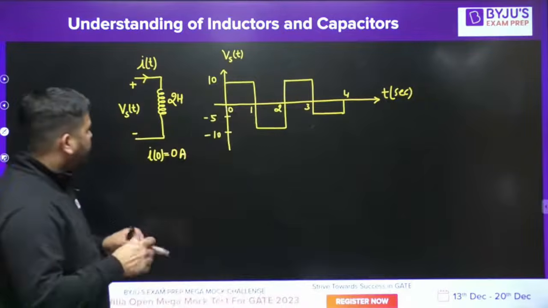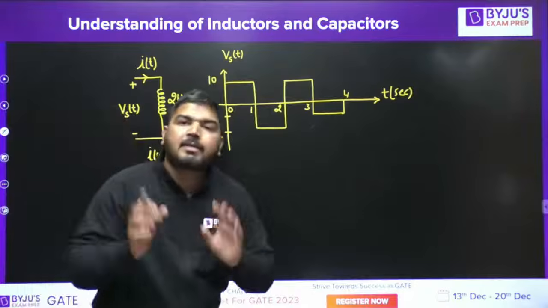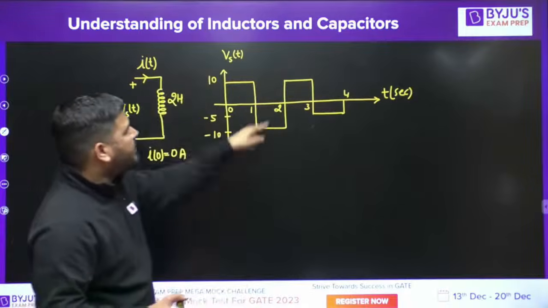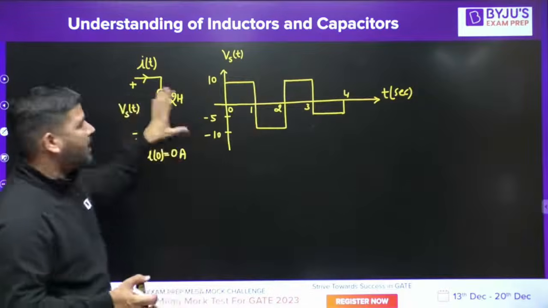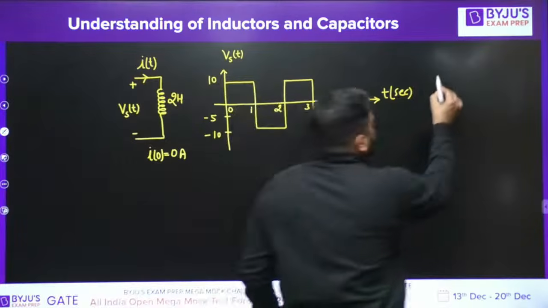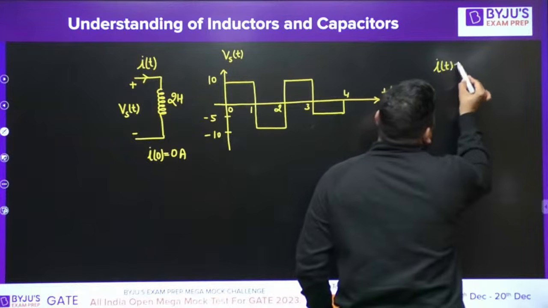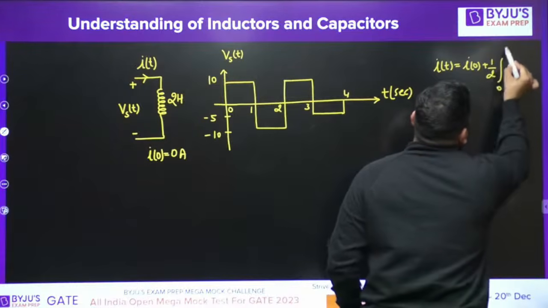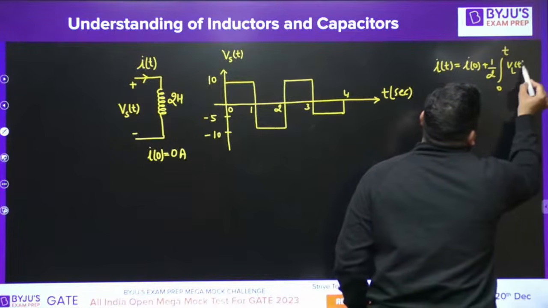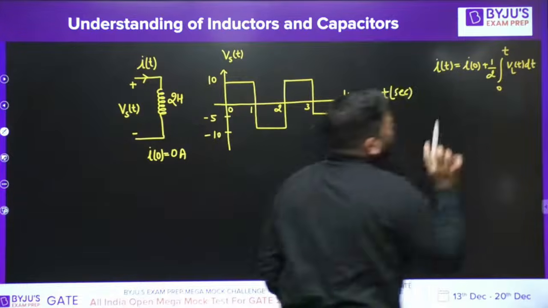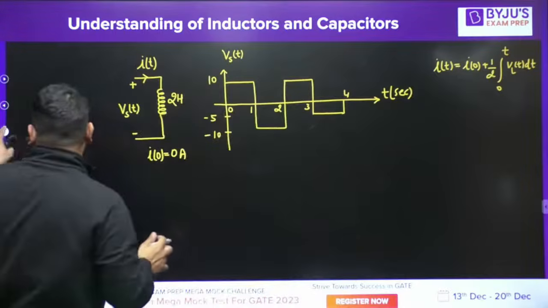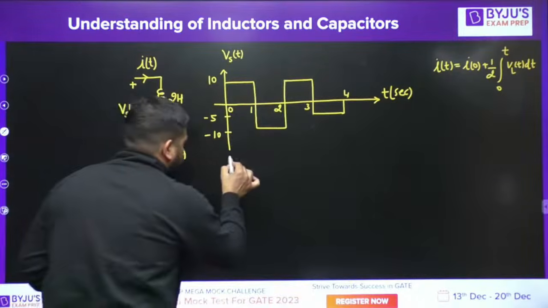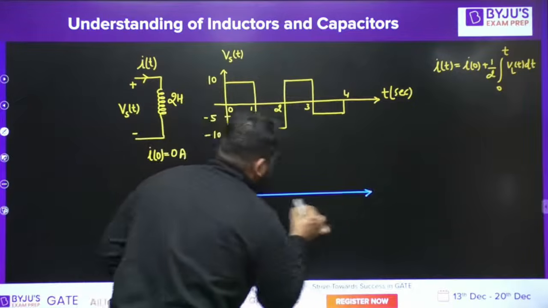Now let's assume that the initial current is 0, and this is the voltage wave provided to you. I need to plot the current wave shape. I know that the current equation is i(t) equals I0 plus 1 by L integration from 0 to t of vL(t) dt. If it starts from 0, then this should be the current equation. Now I need to plot it. So let me change the color. First of all, let's plot the current equation.